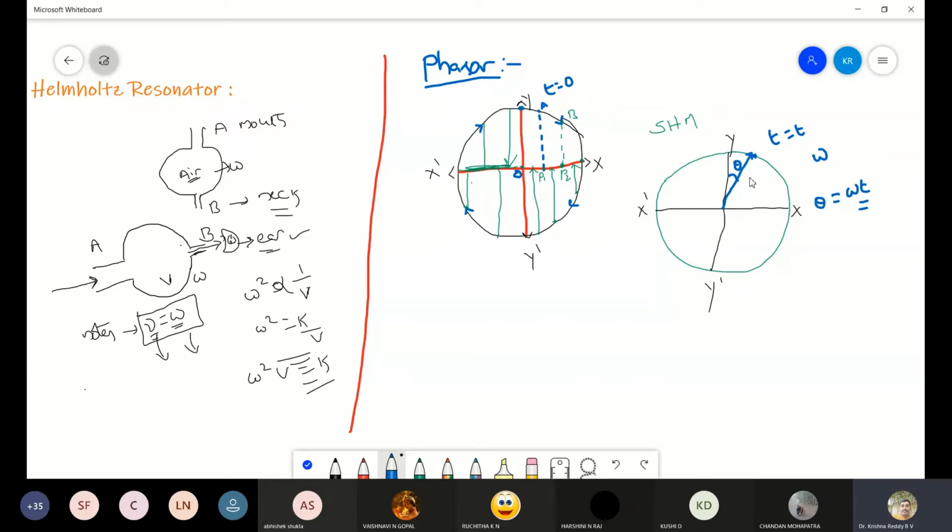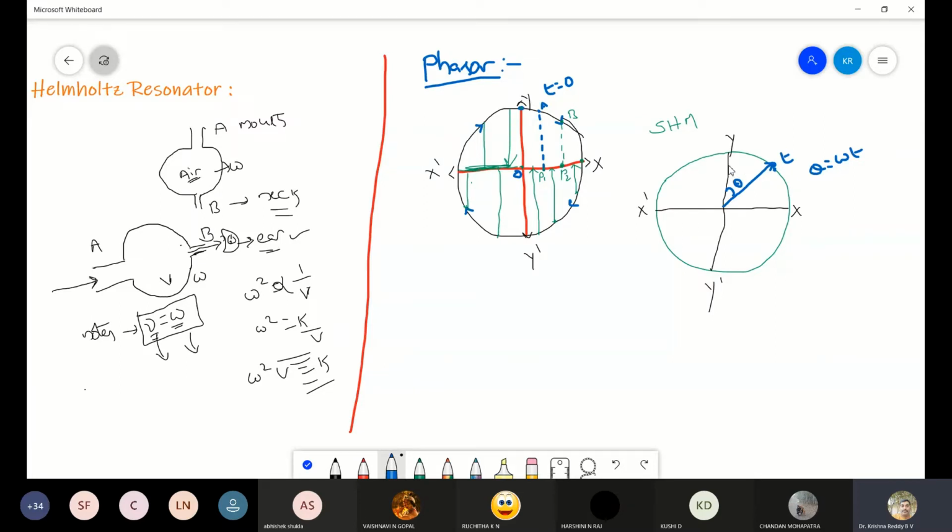In the same way, if the particle in a time t seconds is somewhere here, this is the line joining the position of the particle, and this is theta, which is equal to omega t. In a time t seconds, it has reached this point.